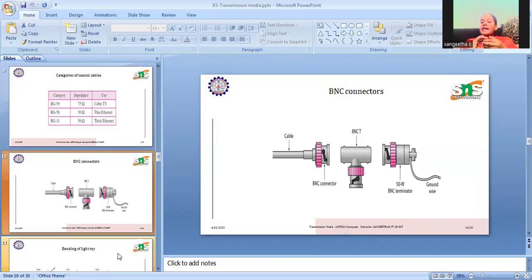Next, for making the connection of coaxial cables, we will use BNC connectors. It's a standardized connector, and there are different varieties: T-based connectors, straight connectors, and others to connect the cables. We can see this kind of cable in cable TV connections.